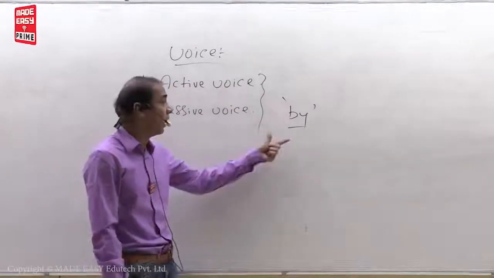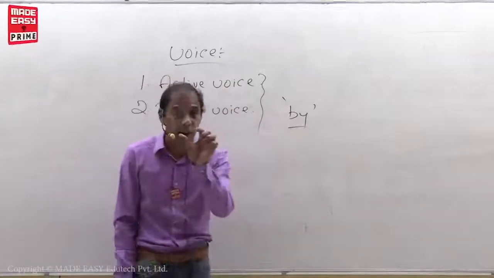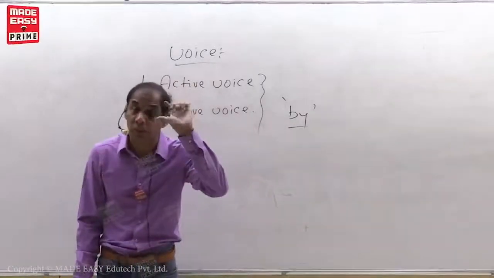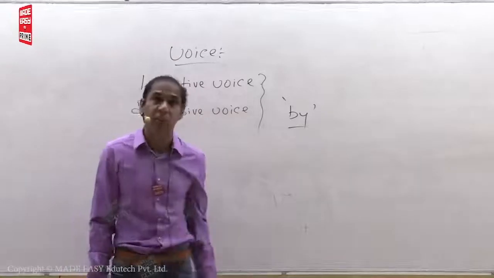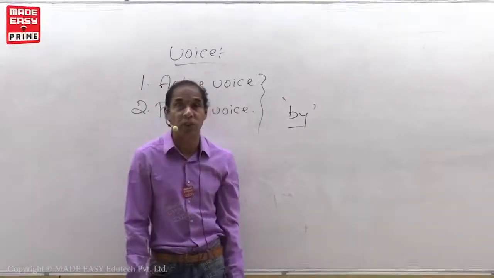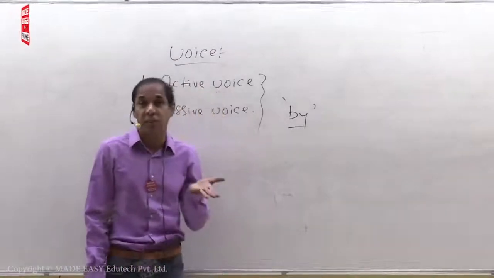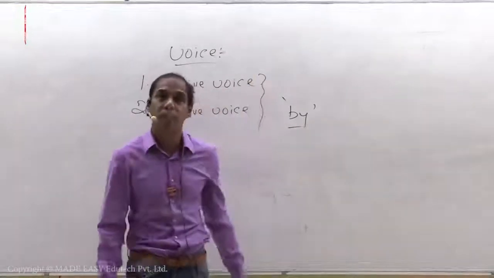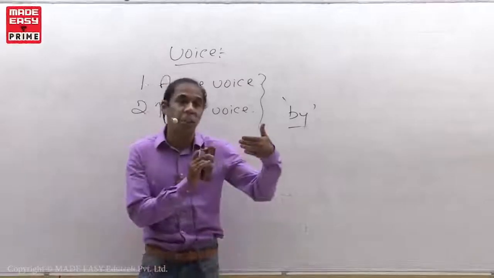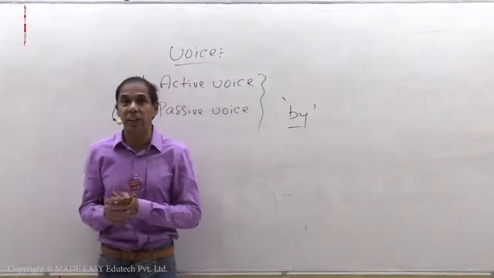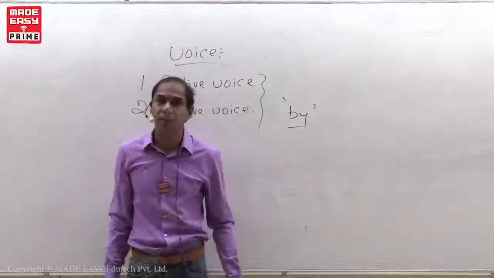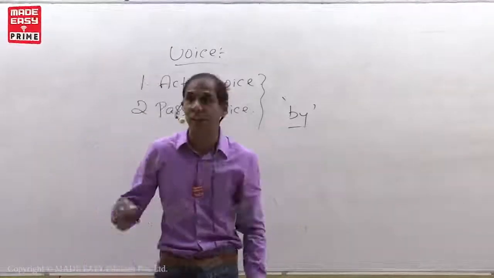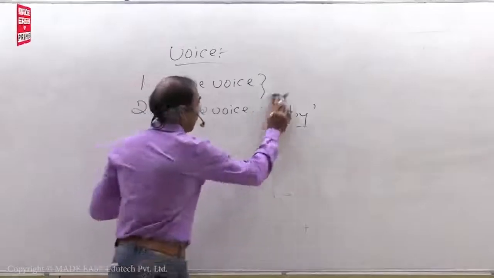Don't think blindly that a passive voice sentence must have by. Sometimes without by also we can frame passive voice sentences. Similarly, in some extraordinary cases, by will come in active voice sentences also. So if by is there, passive voice; if there is no by, active voice. This is a wrong notion. Then how can we decide whether a sentence is in active voice or in passive voice? Very easy.